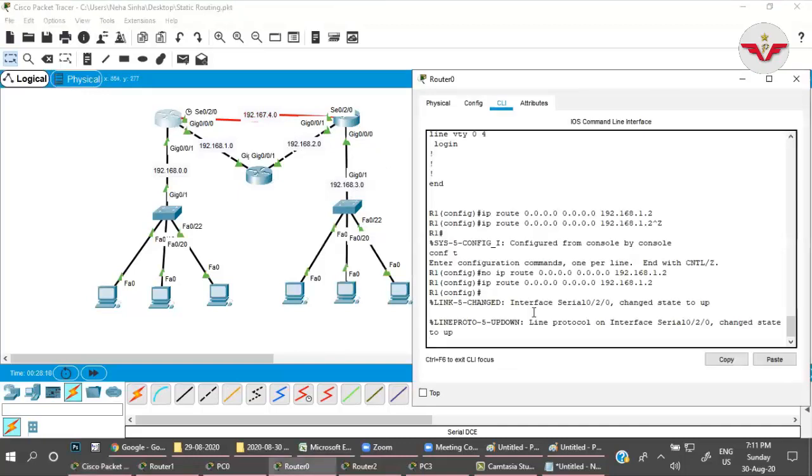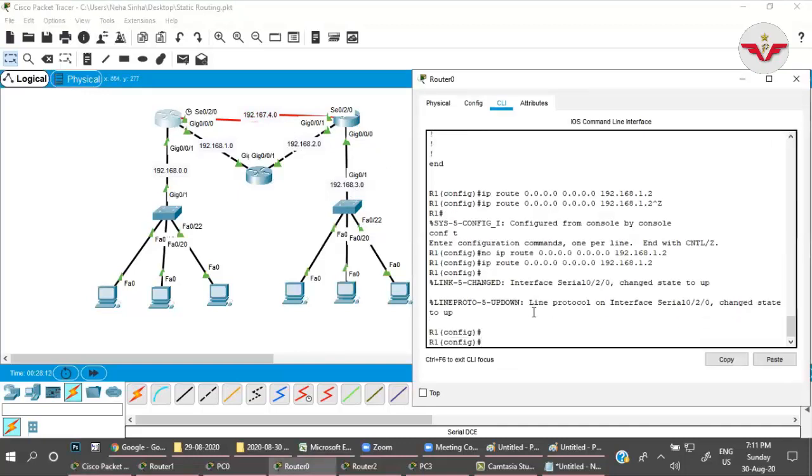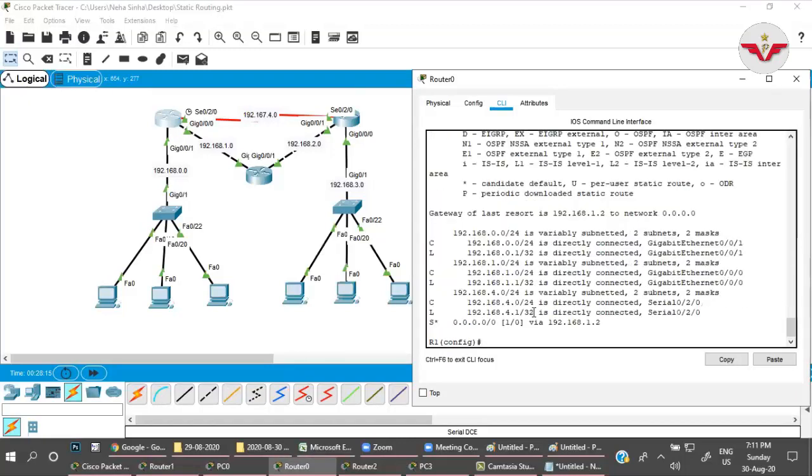If you look here, in the routing table of any network, do show IP route. You will see for this network or any network, we have a metric 1 and administrative distance 1, right? Now, if I inform this router that for network 3.0, forward the packet through this 4.2 network, what will happen?